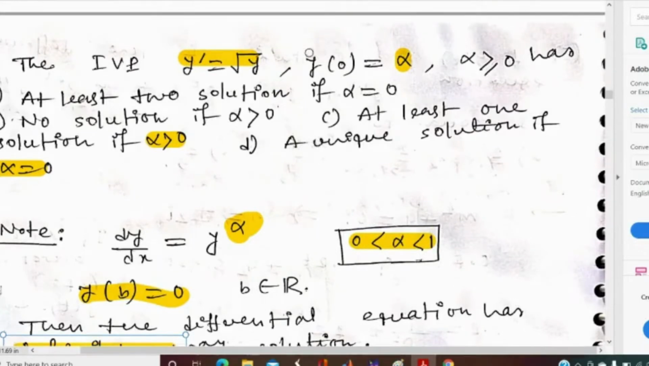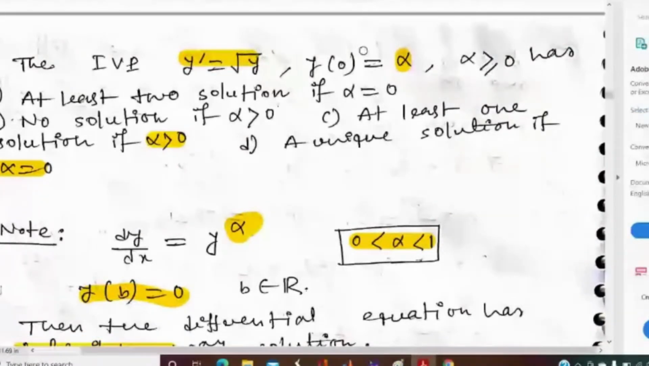So here what is given? Here the power of y is half, that is alpha becomes half. So alpha satisfies the condition 0 less than alpha less than 1, and y at b equal to 0, where b is any real number. Here they have given b as 0. So y at 0, they are saying, is alpha.